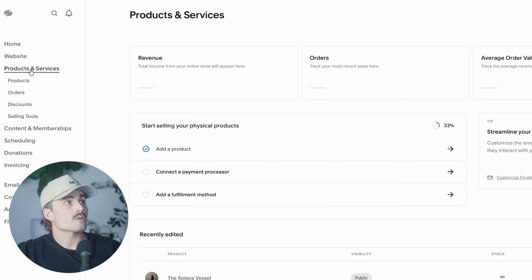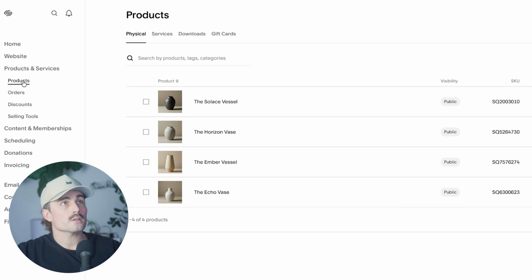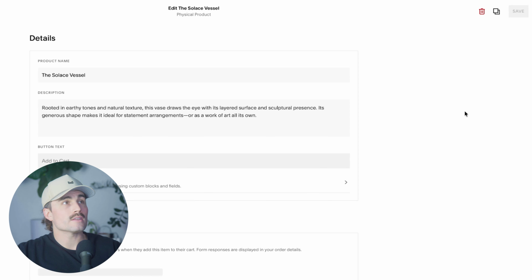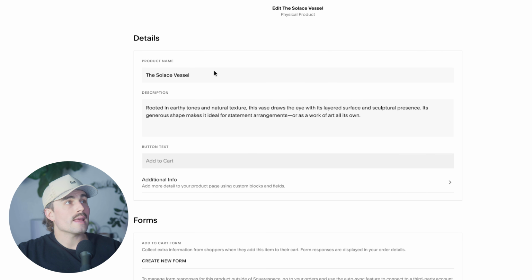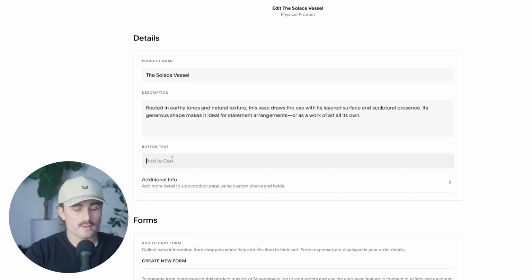Optimizing product pages for Google. Building a store is only half the job. The other half is making sure people find it. So here under products and services, this is where we can go to products. I'm going to click right here and edit this product. This is where we can edit the product name and description. There's also button text, so we could change that if we want. Instead of add to cart, we could do something like buy now.